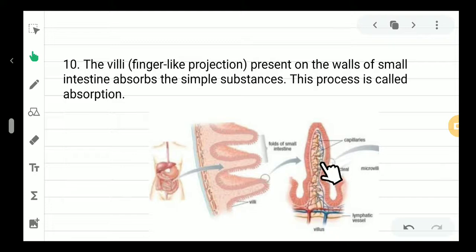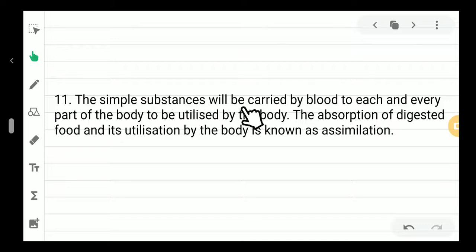Inside the villi there are some blood vessels. These blood vessels collect the simple substances, and this whole process is called absorption. Now the simple substances will be carried by blood to each and every part of the body to be utilized by the body.